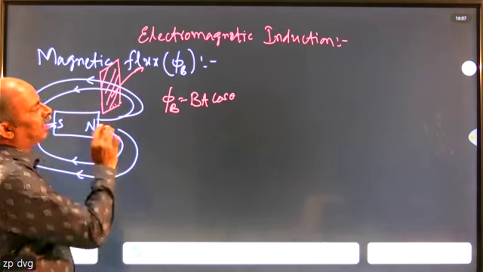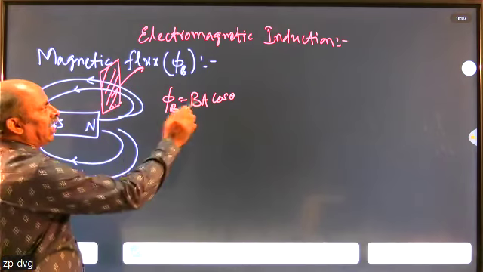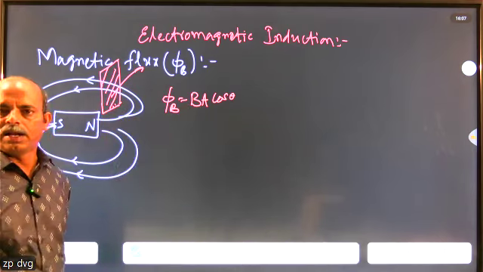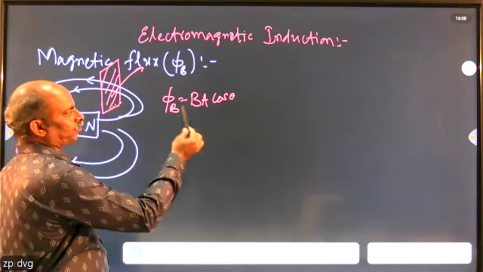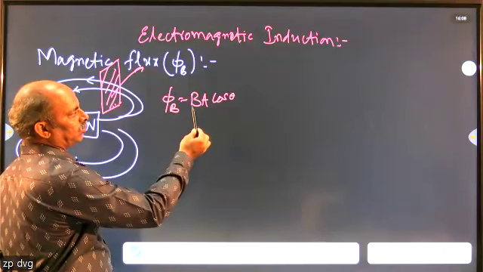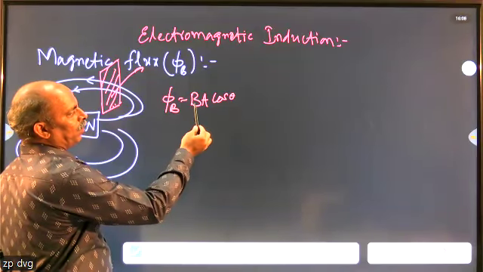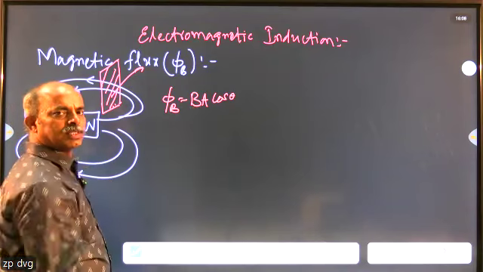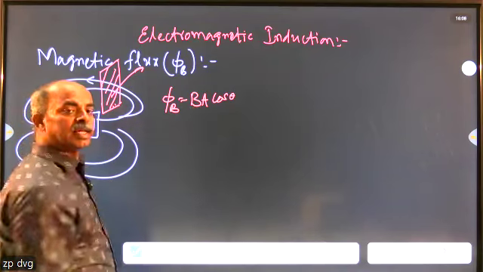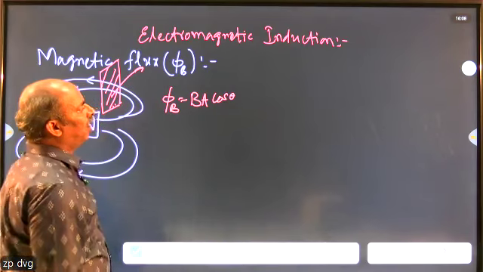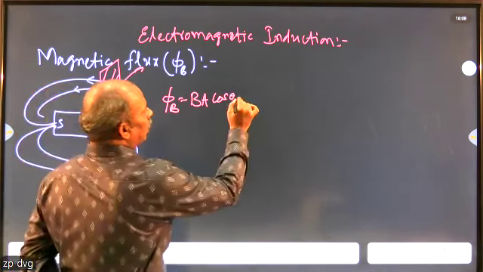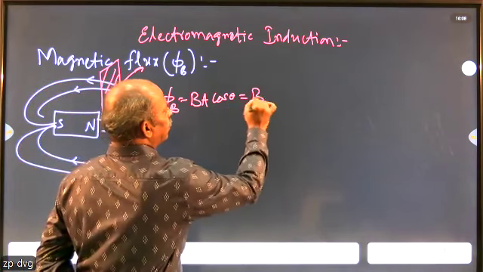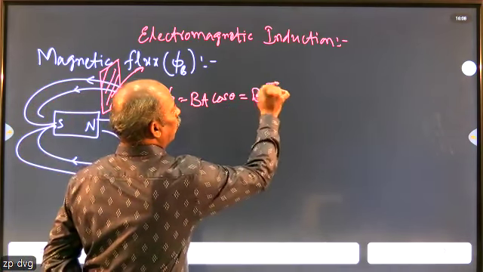Theta is the angle between the area vector of the surface and the direction of the magnetic field. Observe that on the RHS there are three terms. B is the strength of the magnetic field, a vector quantity. A is the area vector, which also has a direction. Theta is the angle between those two. As a result, we can write this as B dot A in vector form.